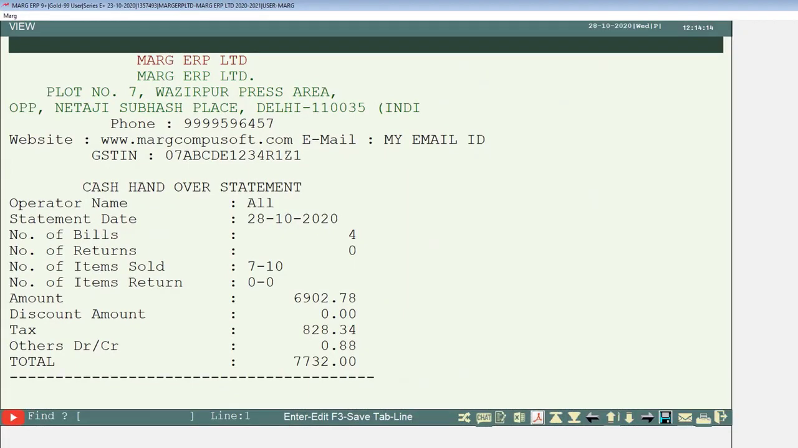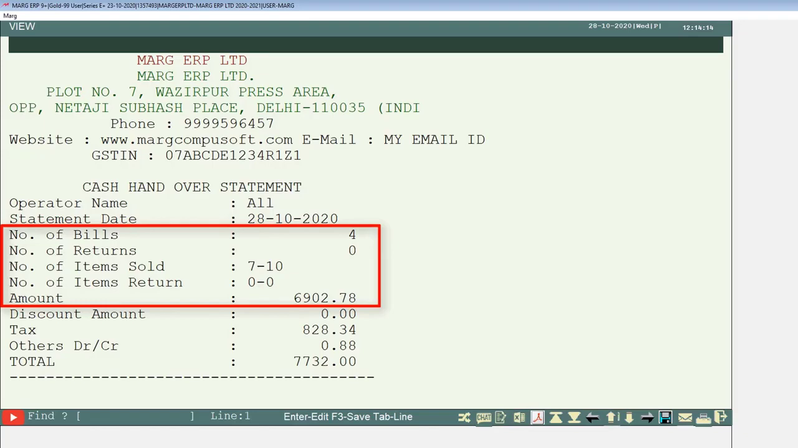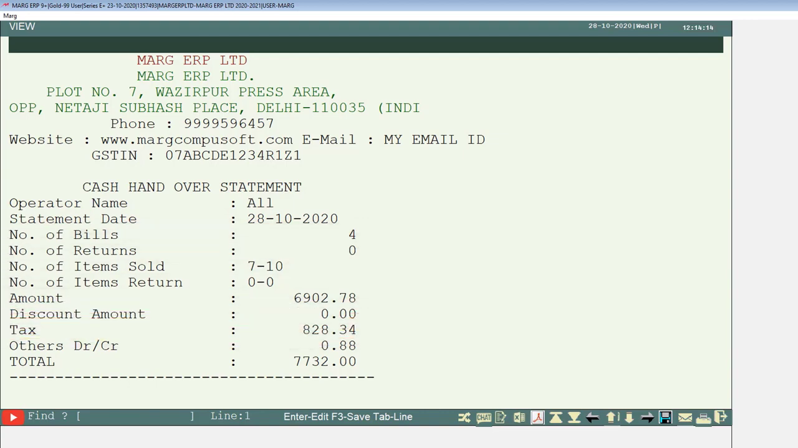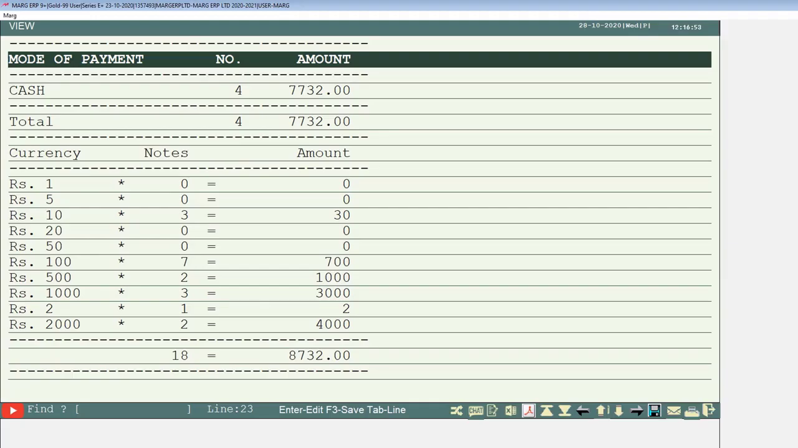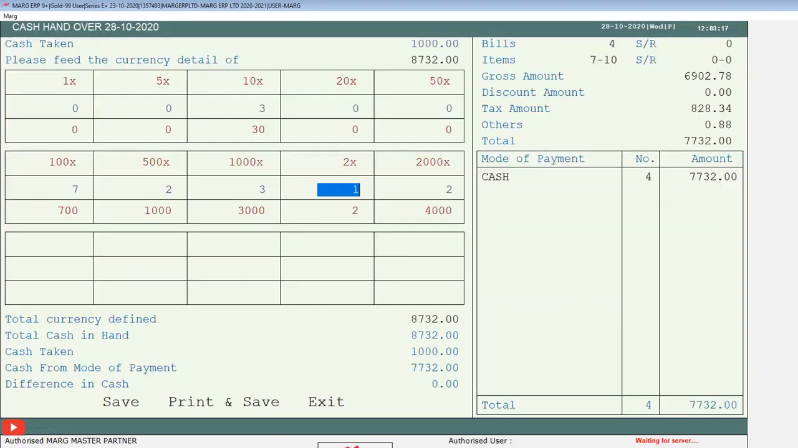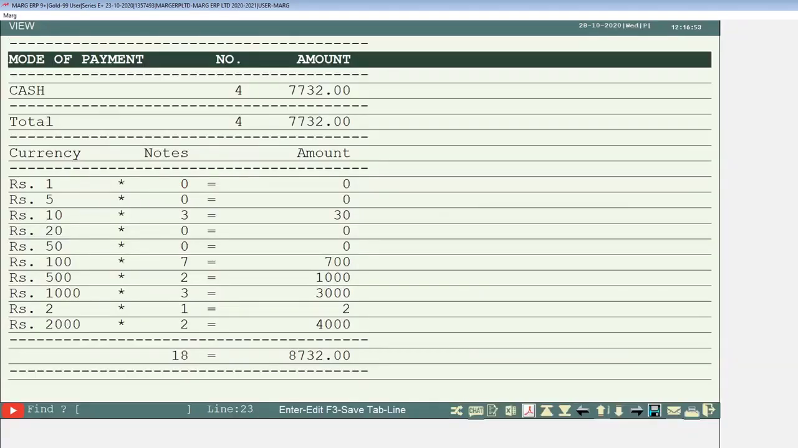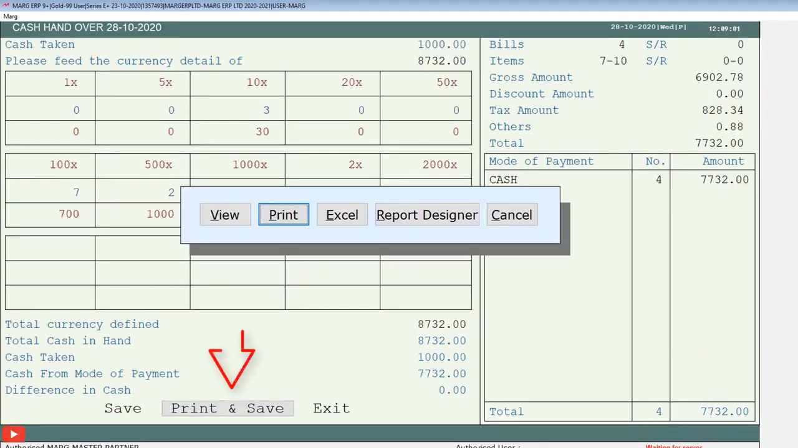We can see that operator name, statement date, number of bills, number of returns, count of number of items sold, count of returned items, amount and tax etc. will be shown in the print preview. Not only this, if we scroll down, we will also be able to see the currency details, meaning overall details of the cash handover window will be shown here and will get printed. Now we will simply press the escape key and again click on the print and save button, and then by clicking on print we will take the printout according to the printer port settings of the software.